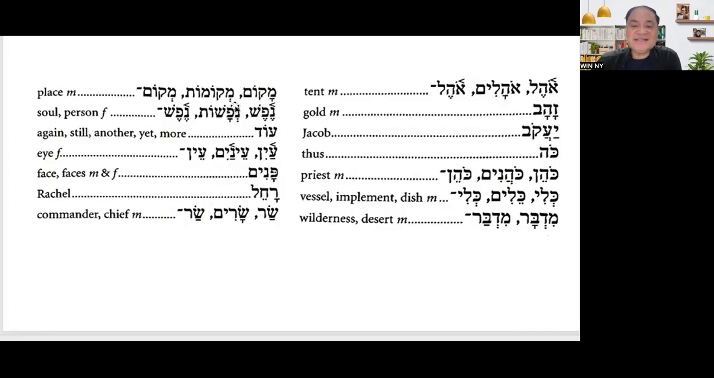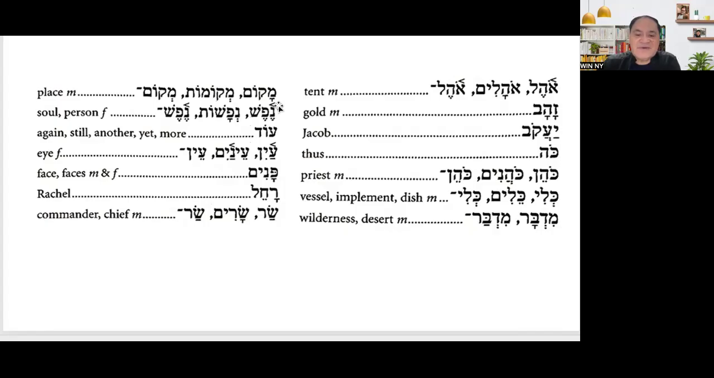And then the plural is mikomot. Mikomot. Okay, so look at that. Pay attention to the ending in plural. Okay, this is masculine, but it ends in ot. It's supposed to be mikomim, but that is wrong. Okay, even though it ends in ot, which is feminine, it is still masculine. So it means the word makom is an irregular noun. All right, it is an irregular noun.